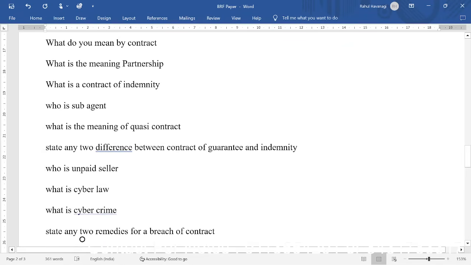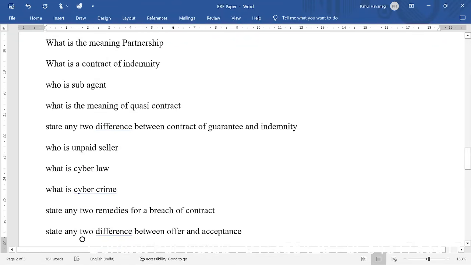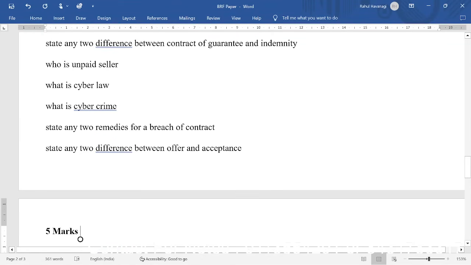Who is unpaid seller? What is a cyber law? What is a cyber crime? State 2 remedies for a breach of contract. State 2 difference between offer and acceptance. These are for 2 marks.